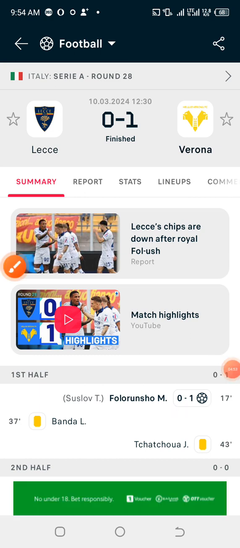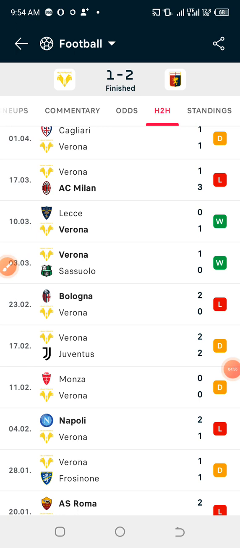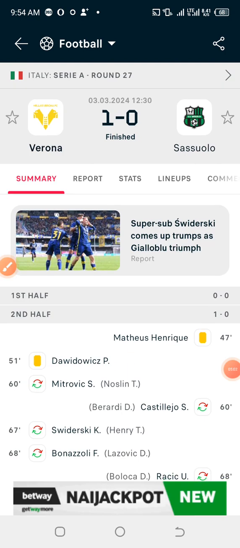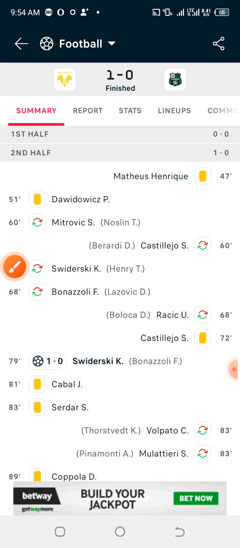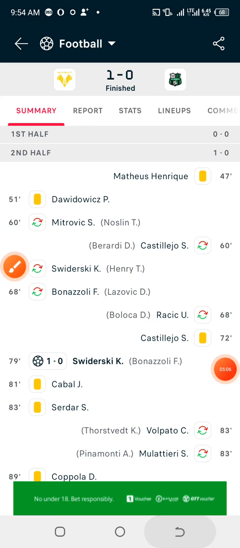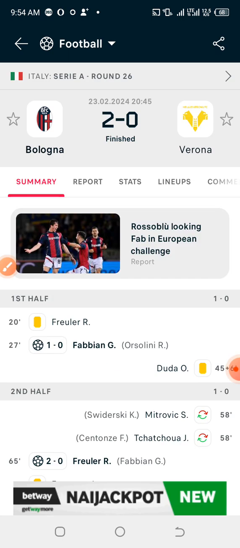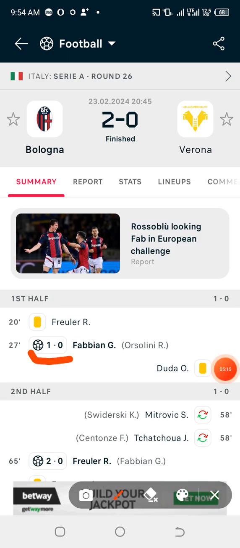Now the fourth game, they played with Sassuolo. The first goal of the match occurred in 79 minutes. Now let us check the fifth game, the match they had with Bologna, and the first goal of the match occurred in 27 minutes.